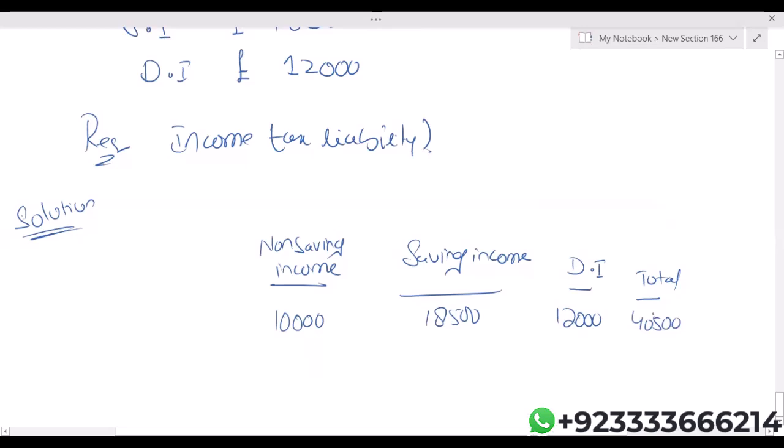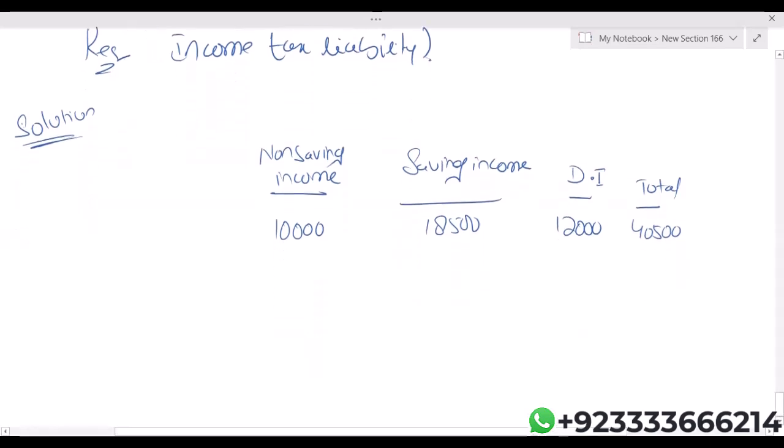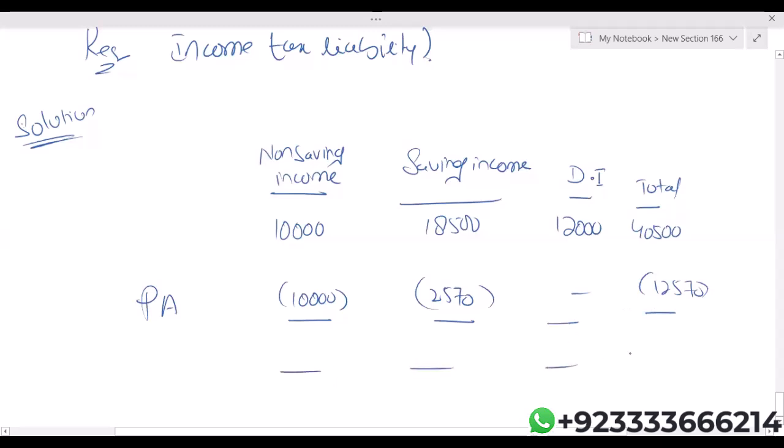I'm getting 40,500. Personal allowance is 12,570. Obviously, 10,000 is deducted from employment income, and the remaining personal allowance of 2,570 will be deducted from the saving income. After deducting the personal allowance, we get taxable income.